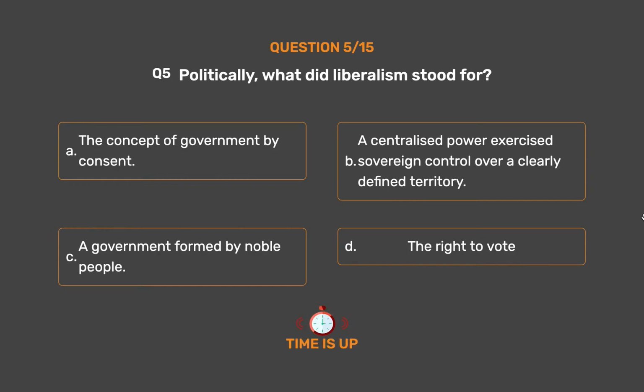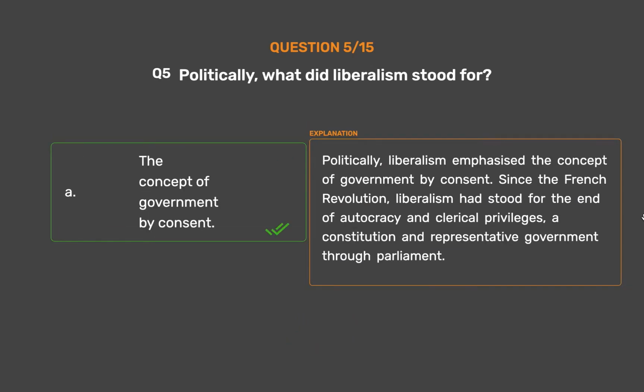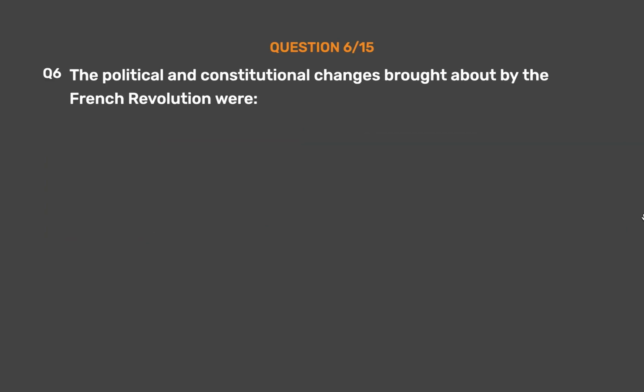The correct answer is option A. The concept of government by consent. Politically, liberalism emphasized the concept of government by consent. Since the French Revolution, liberalism had stood for the end of autocracy and clerical privileges, a constitution and representative government through parliament.